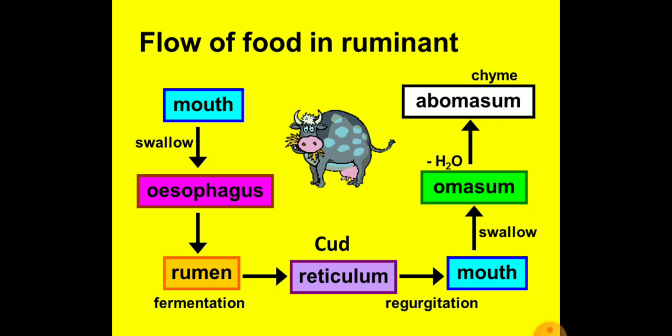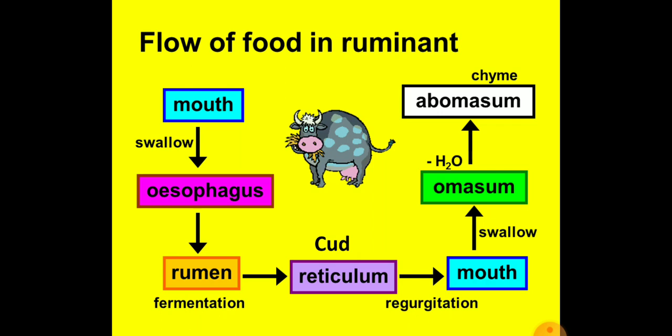This cud will come back to the mouth and the animal chews the material again, mixing it with saliva and breaking it down into small pieces. Then these small pieces of food pass into the omasum. Here the muscular action breaks down the matter further and water will also be removed from here. Then food will enter into the abomasum.